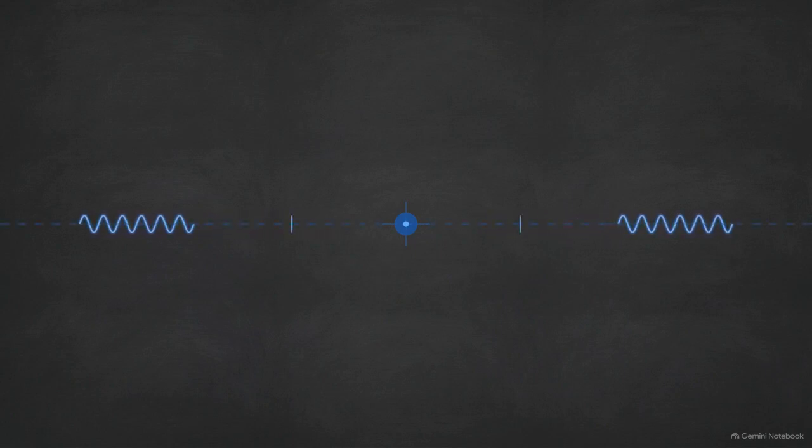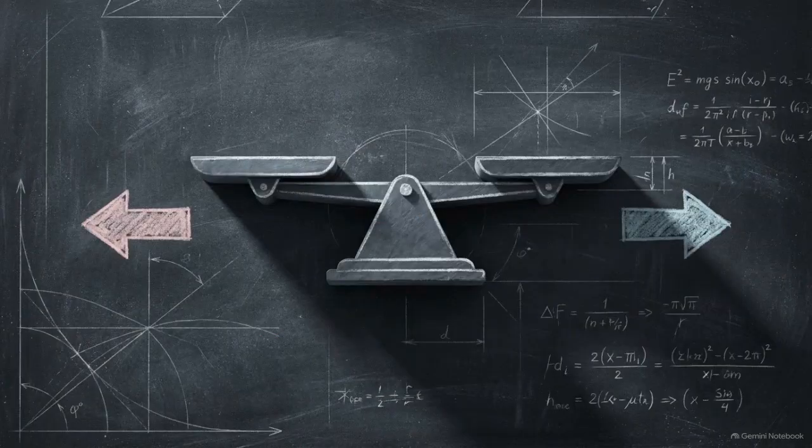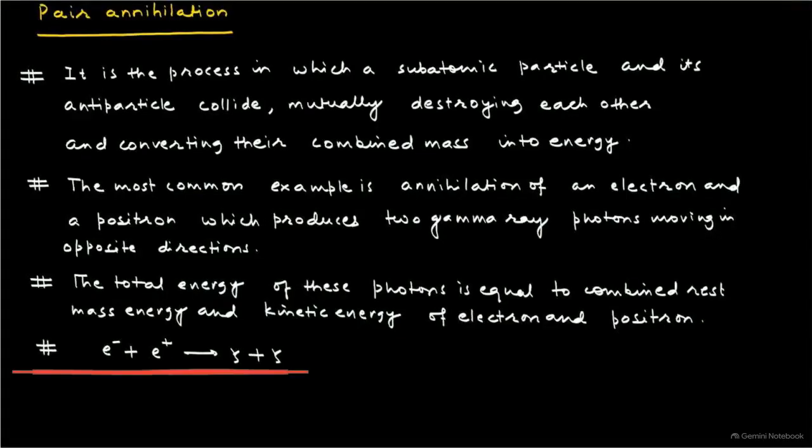Specifically, that energy will take the form of two distinct gamma-ray photons radiating outward. Notice the geometry here. These two photons must move in exactly opposite directions, a perfect 180-degree split. This trajectory is strictly required to conserve the physical momentum of the original system. Look at the equation at the bottom of the screen. An electron plus a positron yields two gamma rays.